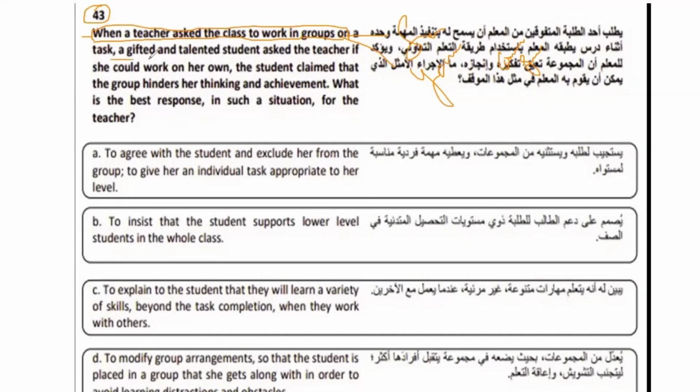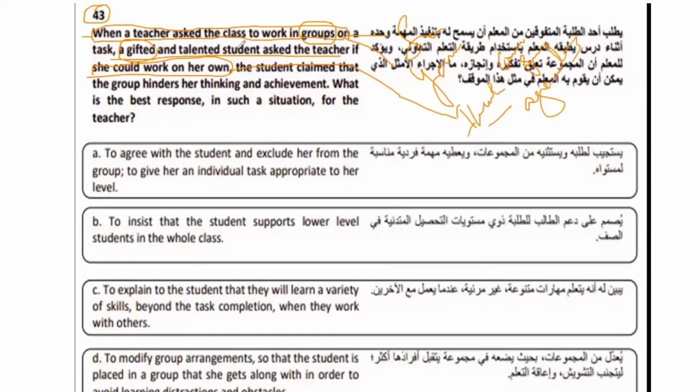So a gifted and talented student asked the teacher if she could work on her own. Now, the teacher set the scenario for a group work, but one of the gifted and talented students said, I want to work alone. That means she is against the teacher's planning. So this is the planning, right?